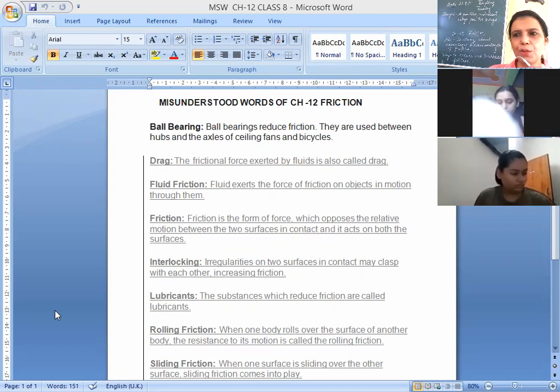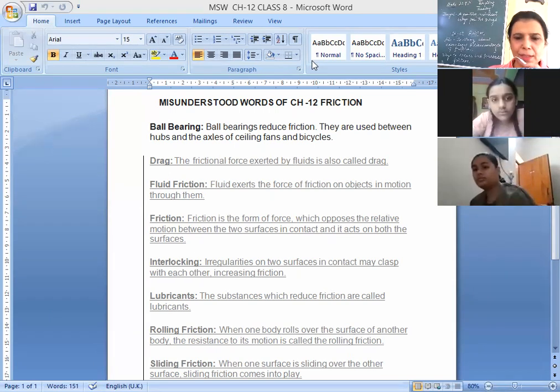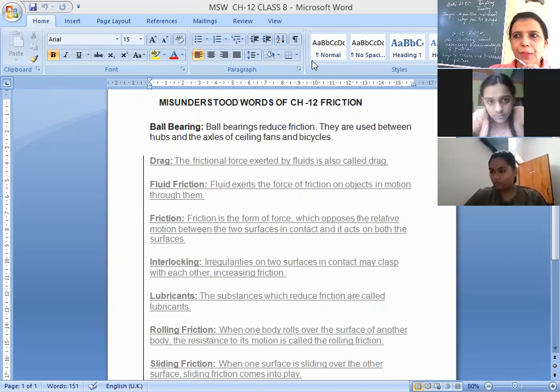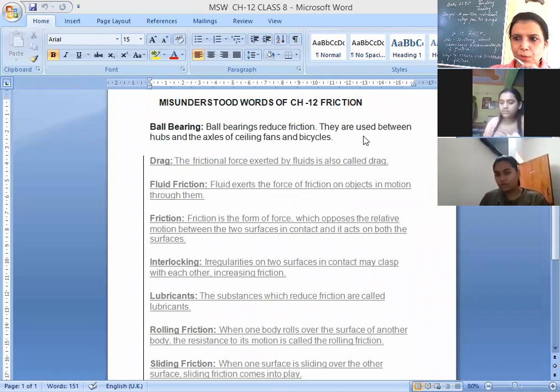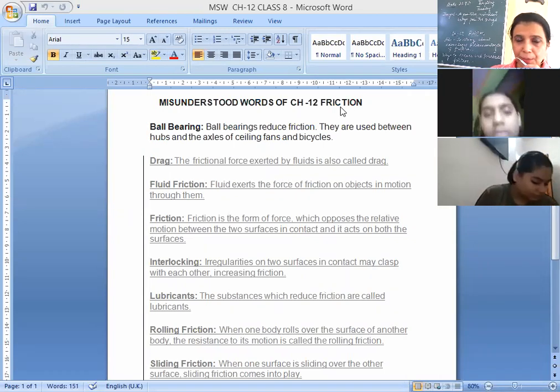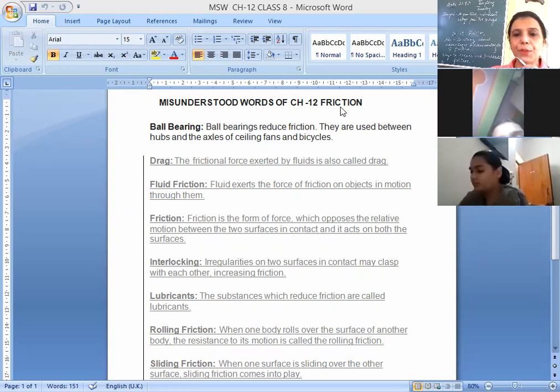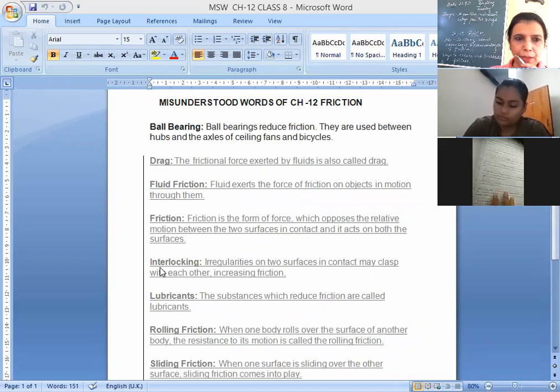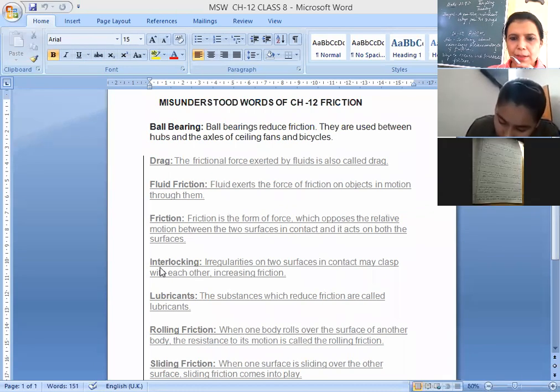In this chapter, we are going to study the advantages and disadvantages of using friction. And second, we'll study where we need to increase and where we need to decrease the friction. Sometimes we make the surface rough, and sometimes we decrease the friction. Moreover, we will study the types of friction: three types, rolling, sliding, and so on.